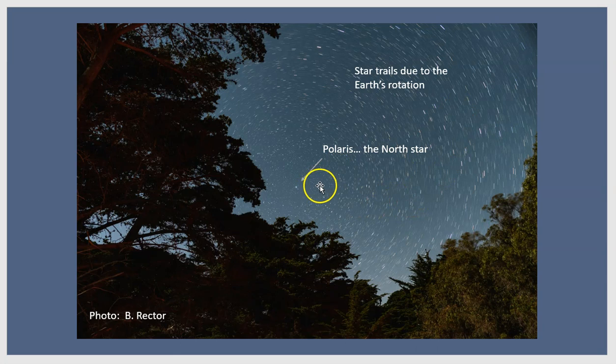Now, stars normally are points of light, but because of the Earth's rotation, we see the streaks here. And these are called star trails. So we've captured the Earth as it is rotating about the axis centered upon Polaris, the North Star.